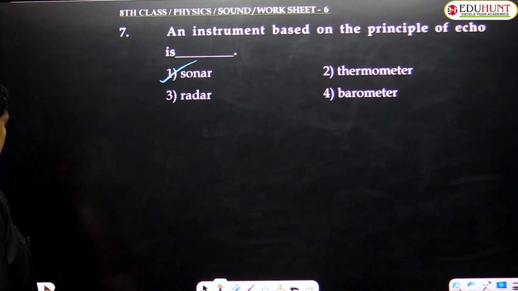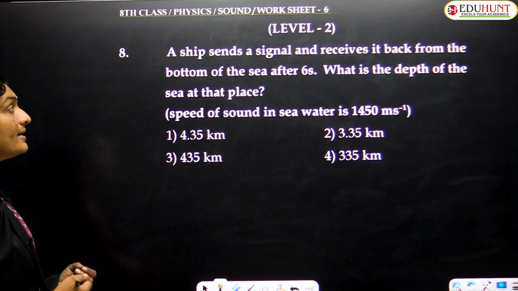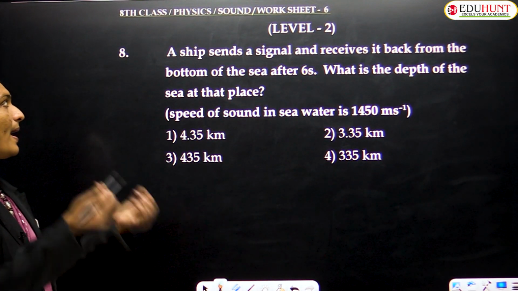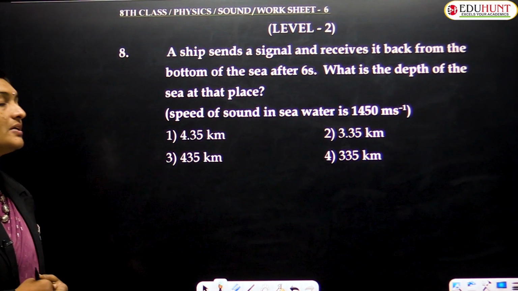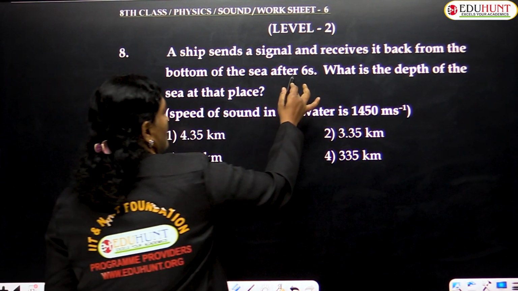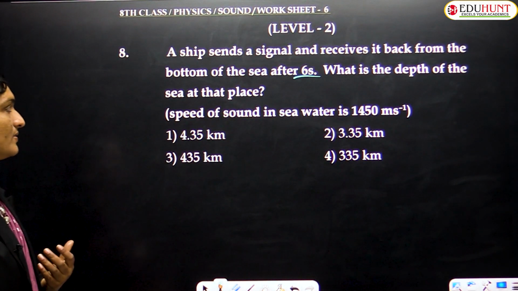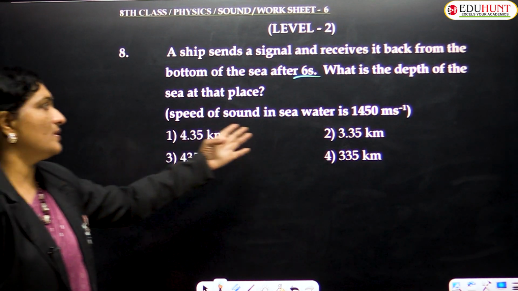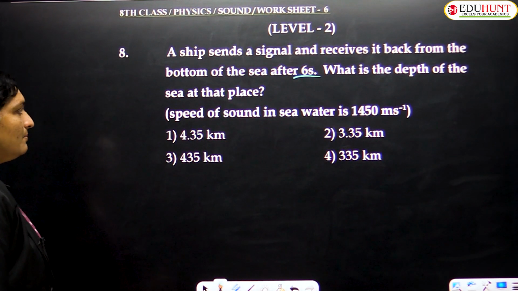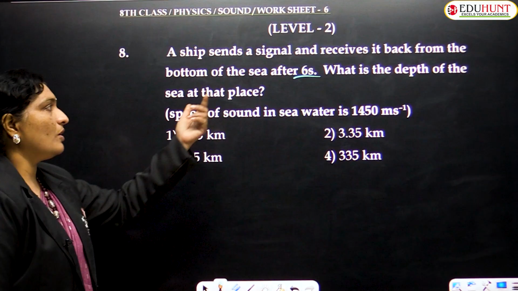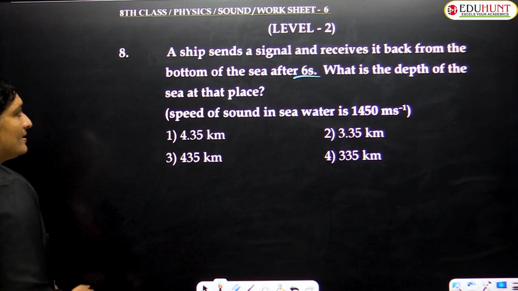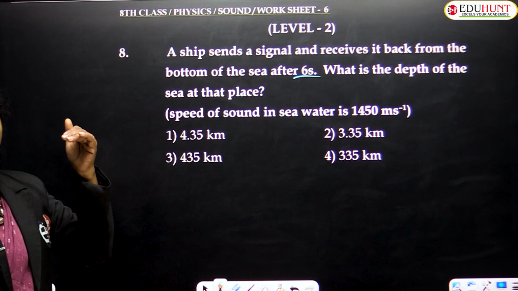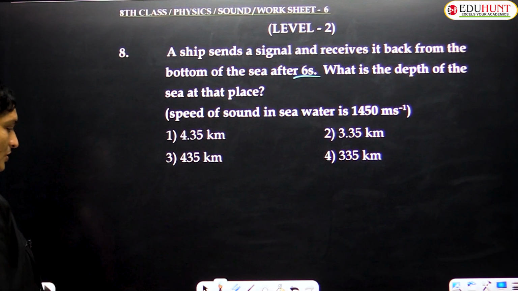Well, and next level 2 questions. A ship sends its signals and receives it back from the bottom of the sea after 6 seconds. How much time did it take? 6 seconds. What is the depth of the sea at that place? And speed of the sound is given as 1450 meter per second. So we know the speed, we also know the time. So you're asked to find the depth. Depth of the sea means the D value, the distance from the ship to the bottom.